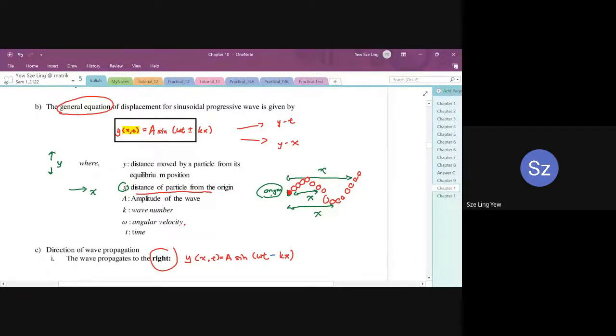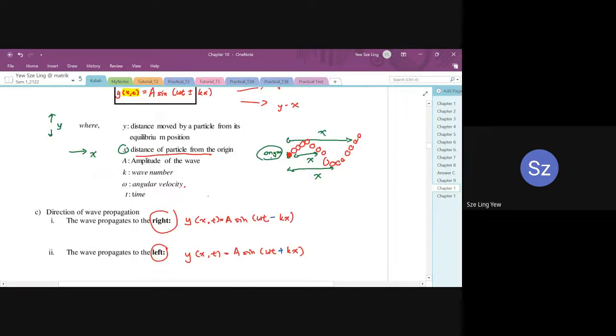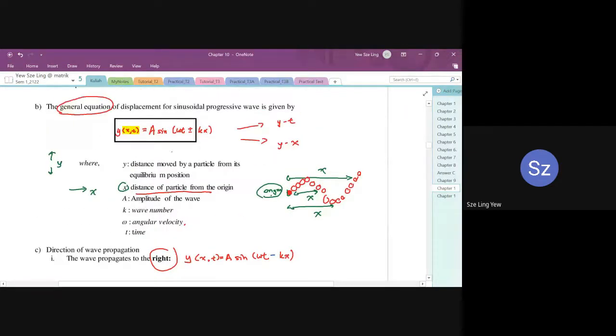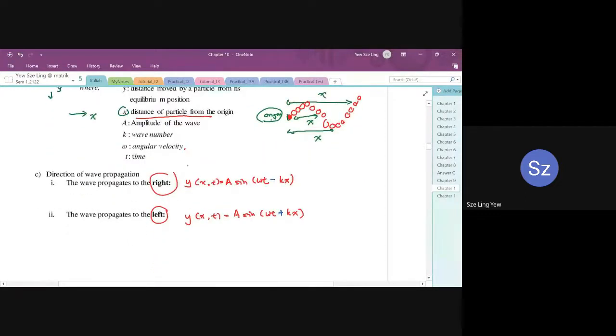In this chapter, students quite often confuse x and y. So make sure you know the difference between x and y. Saya sentiasa tekankan apakah beza x dengan y, sebab soalan sentiasa bagi maklumat untuk kedua-dua. So you yourself have to know which information belongs to x and which belongs to y. So for this equation, make sure you know it, because you will be asked to form equations in the exam.